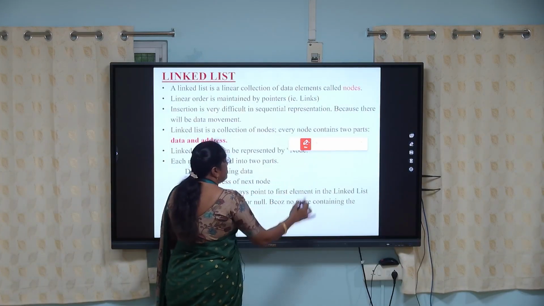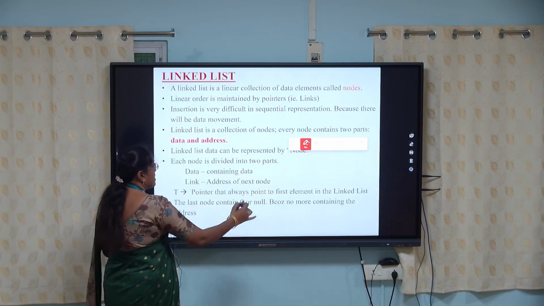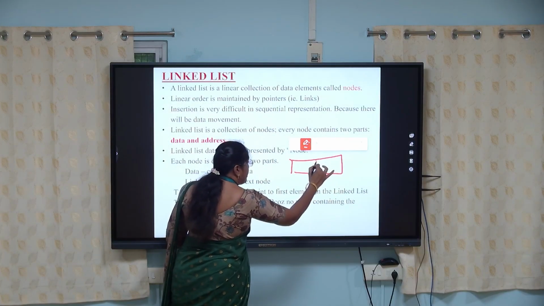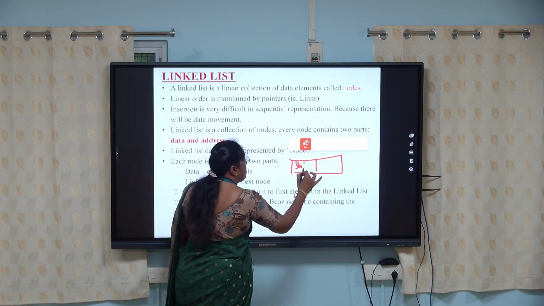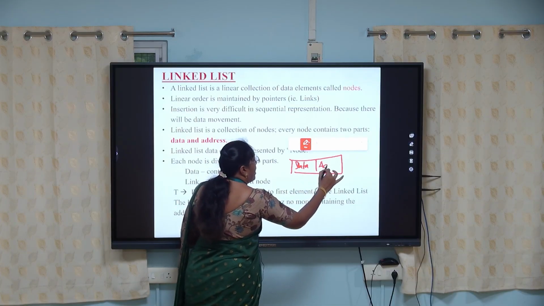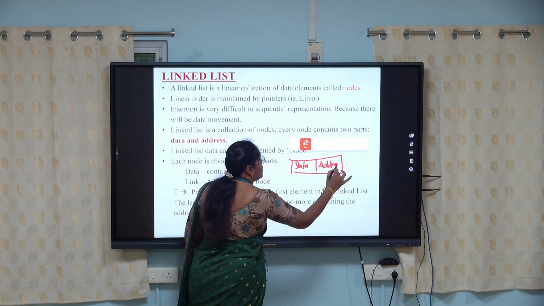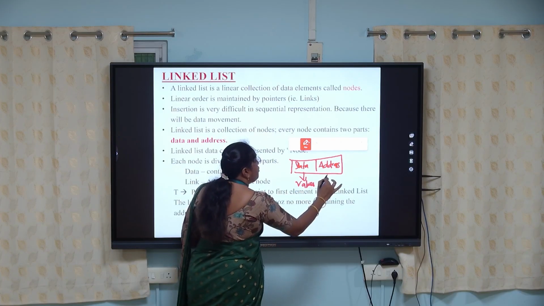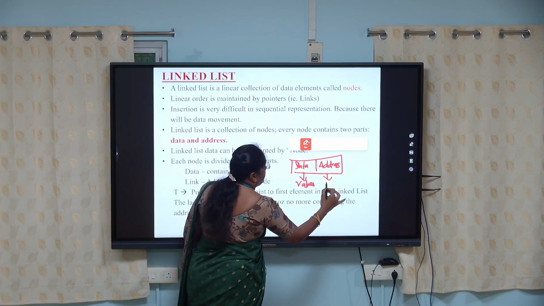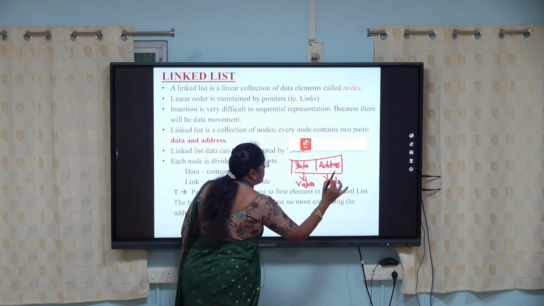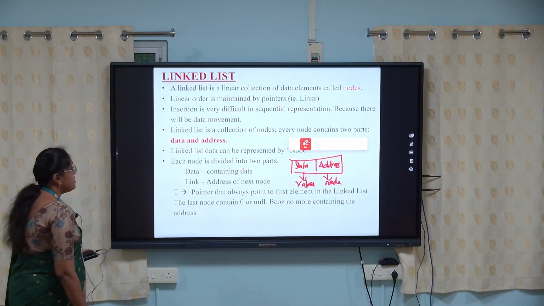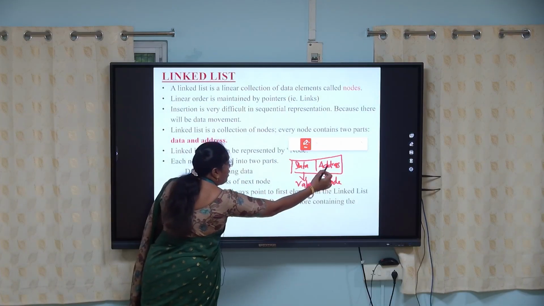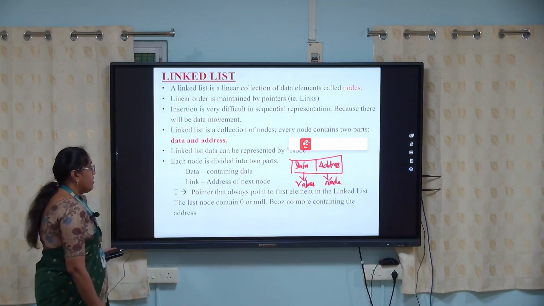In linked list, a node contains two parts. One is a data part, another one is an address part. In the data part, it stores the value. The address part stores the address of the next node. In linked list, data can be represented by nodes, each node containing data and a link to the next node address.